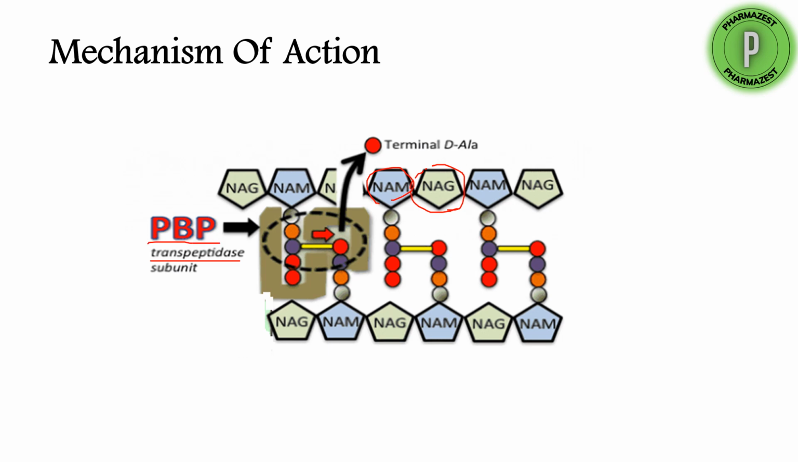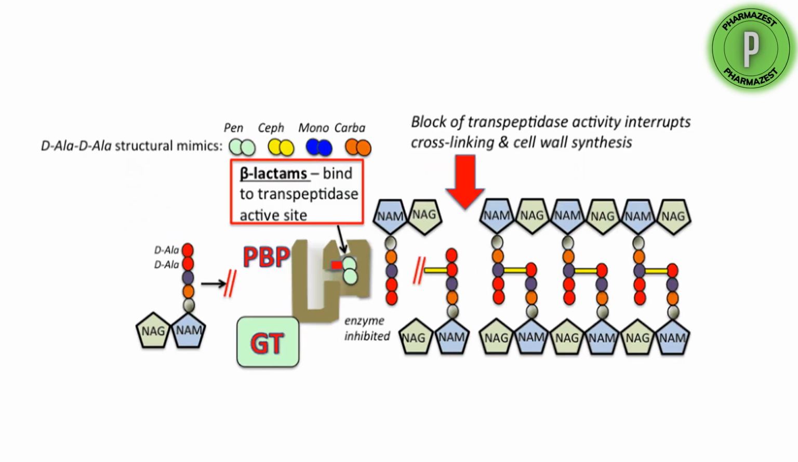There are three types of peptidases in these penicillin binding proteins: carboxypeptidases, endopeptidases, and transpeptidases. These three together are known as penicillin binding proteins. And these penicillin binding proteins are responsible for the cross-linking of these peptides. If this cross-linking step is prevented, then we can prevent the formation of the cell wall of the bacteria.